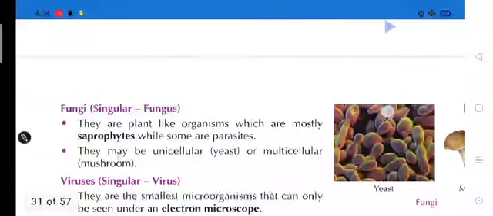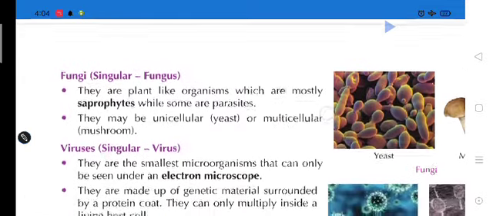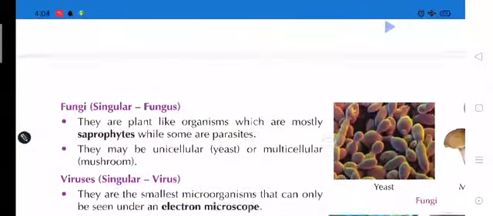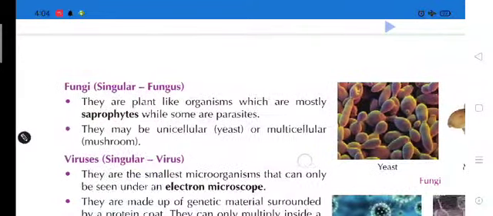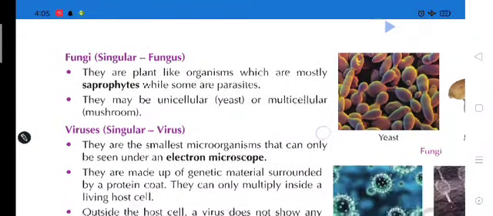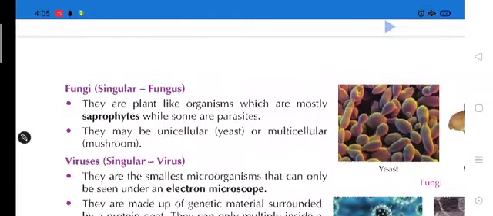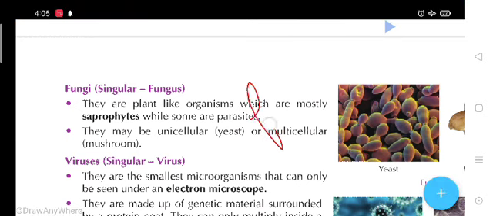After protozoa, students, the fourth type of microorganism is what? Fungi. Students, the fourth type of microorganism is called fungi. If we write the singular, then we write fungus.